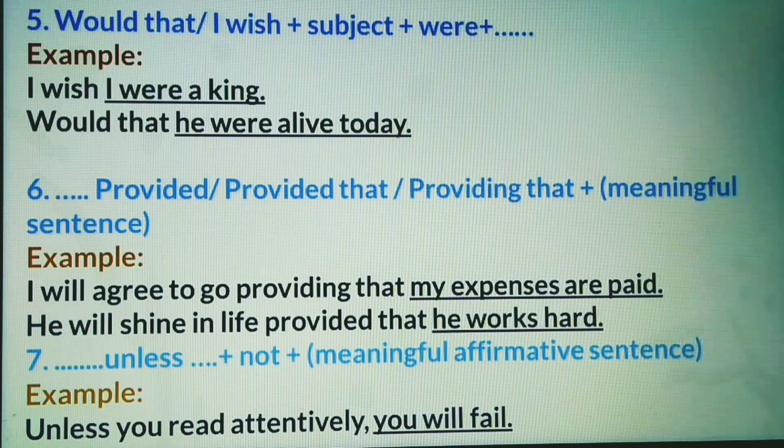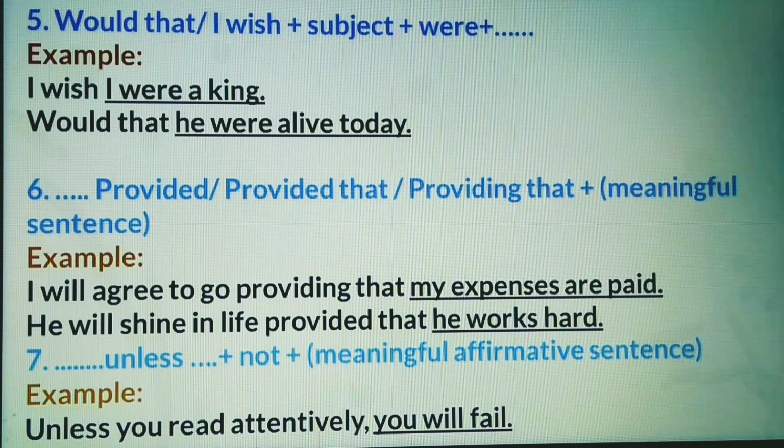Number 5. If you find incomplete sentence start with would that or I wish, to complete it you can follow the structure: would that or I wish plus subject plus were. Look at the example. I wish I were a king. Would that he were alive today.